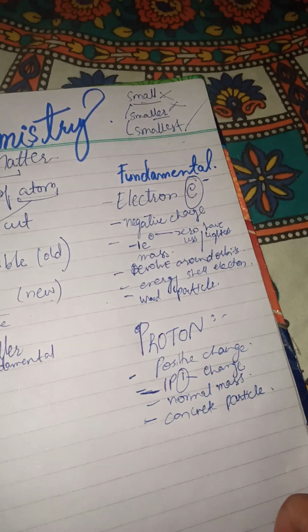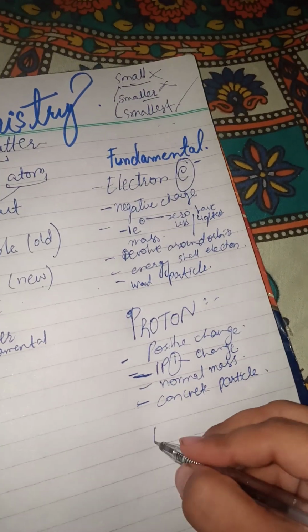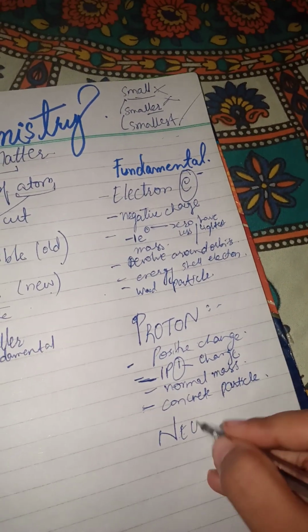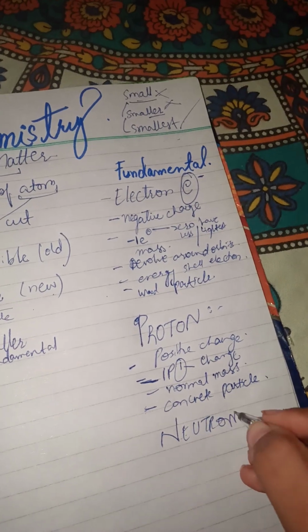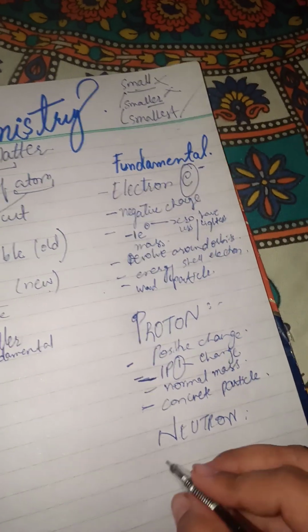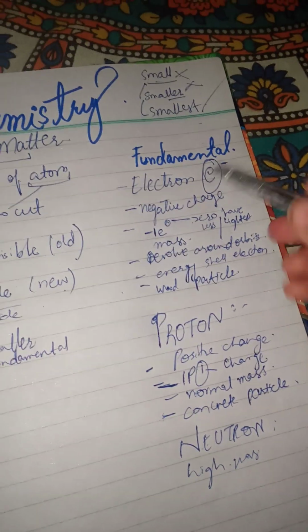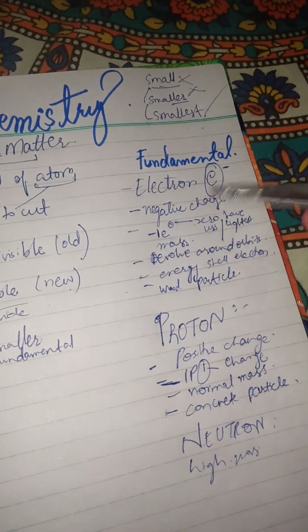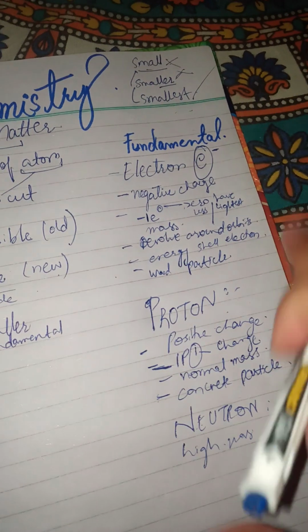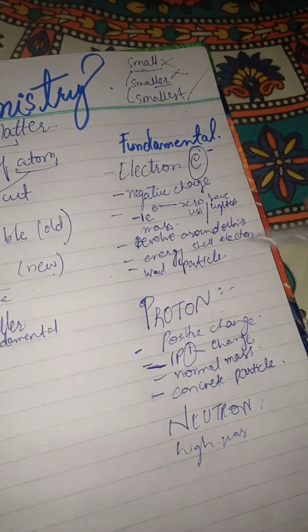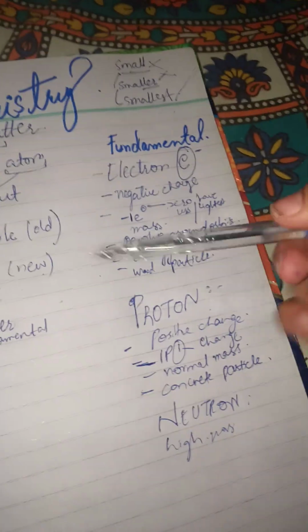If we talk about the last, which is the neutron, that is the high mass, of course. If we talk about this, it is revolving, it's a very small mass. It's having normal, as we compare solid, liquid and gas.